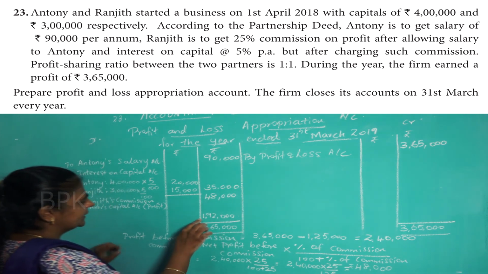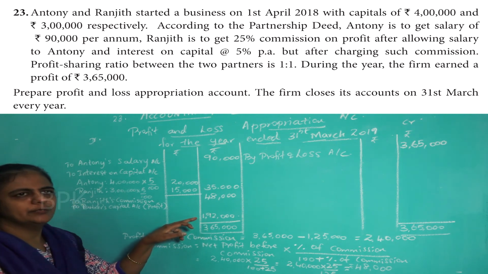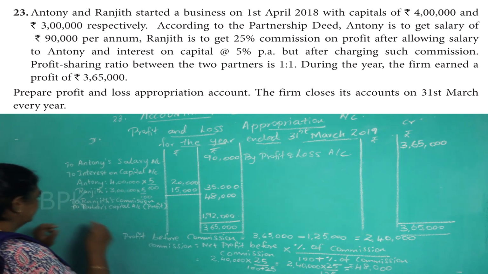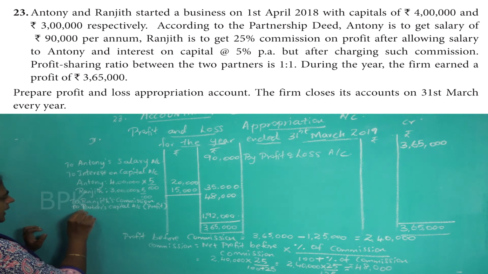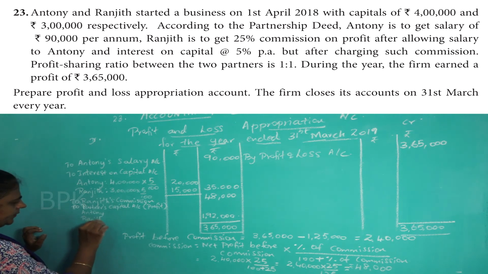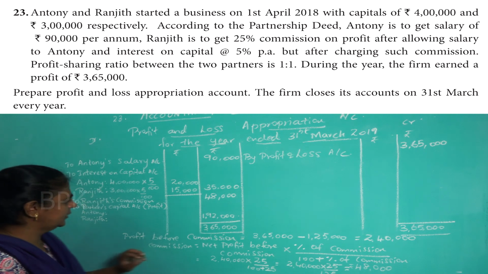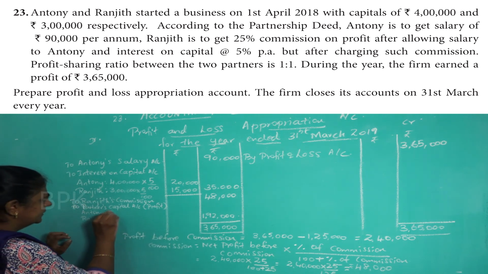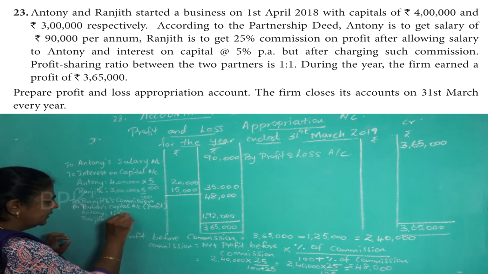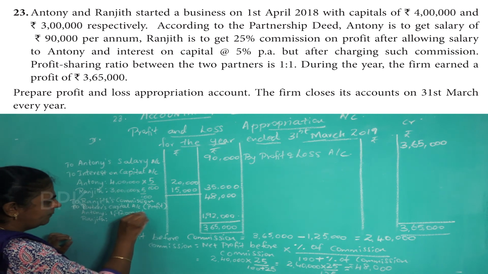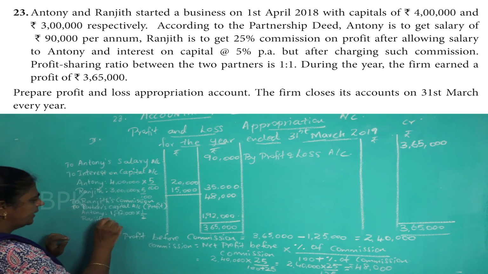Now this 1,92,000, you have to give for both the partners, that is for Anthony and Ranjit. What is the ratio given? 1:1. So 1,92,000 into 1 by 2.